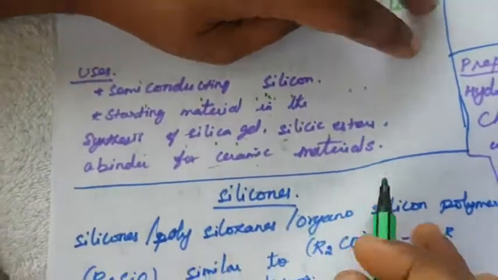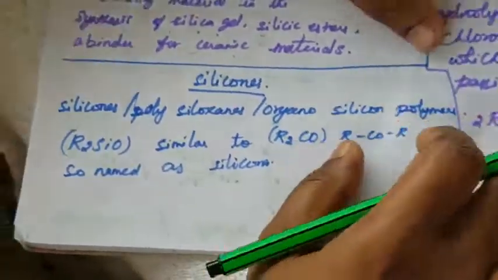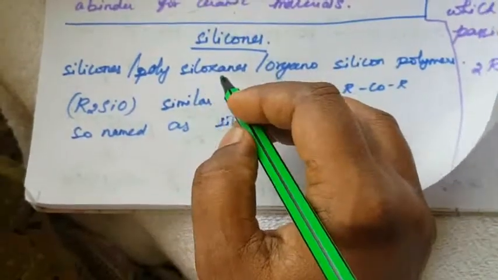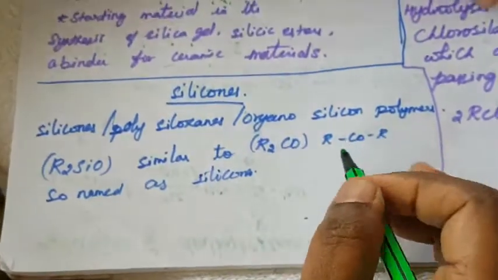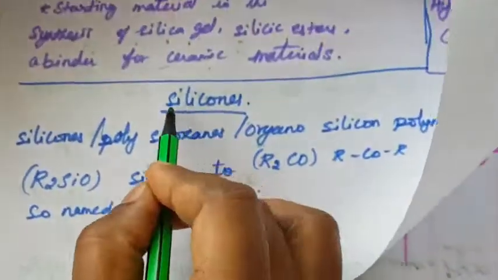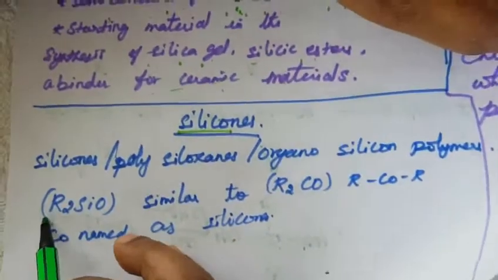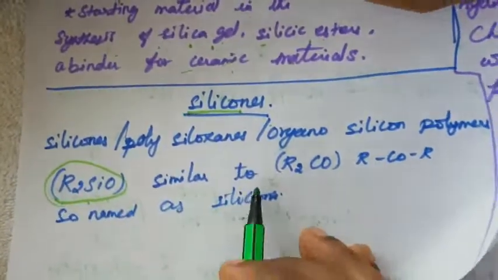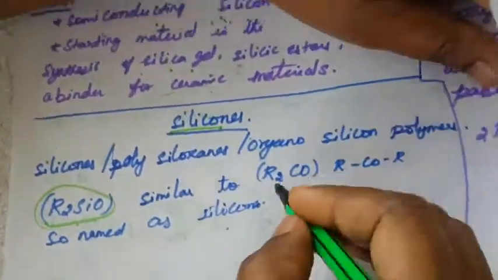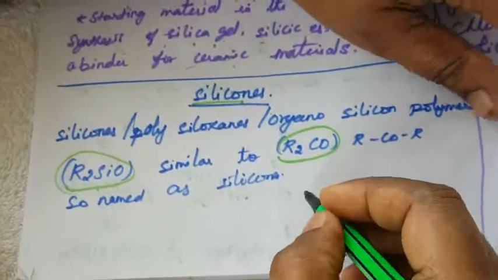Next one is silicones. What is meant by silicone? Silicone is nothing but a polysiloxane or organosilicon polymer. So why is it called silicone? What is the formula? R2SiO, similar to the name R2CO. What is this? It is the keto compound. What is a keto compound?